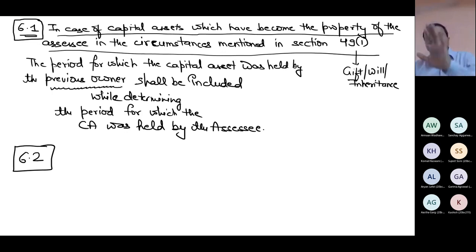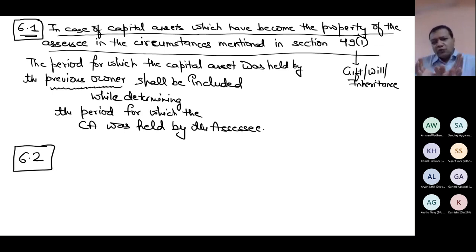Or when an asset got converted into inventory, what is the way to determine the holding period? Something might be an asset for me, like jewelry. A laptop might be a capital asset today, but now I wanted to change my business where I will sell and purchase laptops. So I will convert the same laptops, which were for me capital assets, now into stock. In those cases, how do you determine the holding period? When you convert your debentures, etc., into shares, what is the way to determine the holding period?